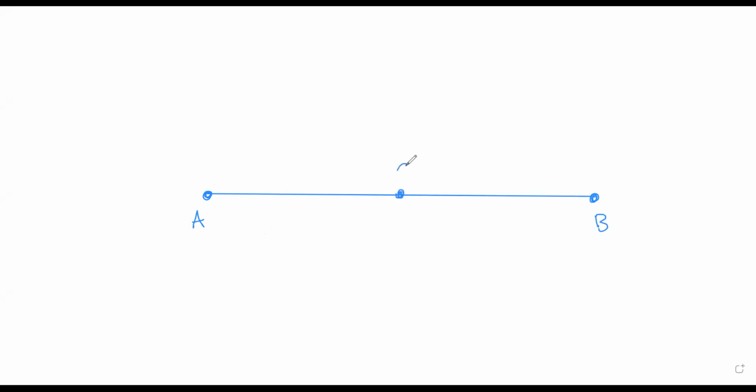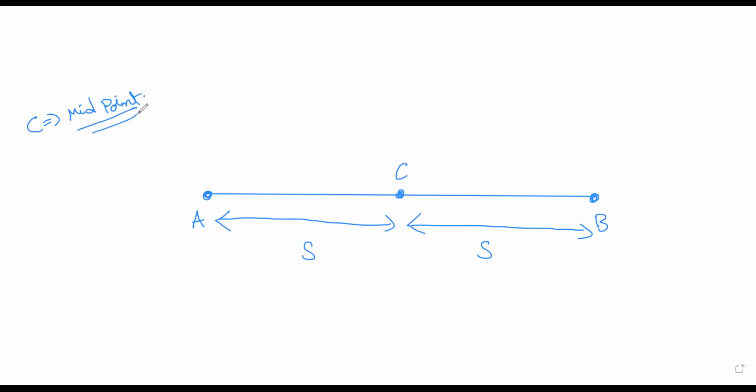There is a point C in between A and B, and the distance AC is S and the distance BC is also S. That means C is the midpoint. From A to C, the particle has traveled with the velocity V1, and from C to B, the particle has traveled with the velocity V2.